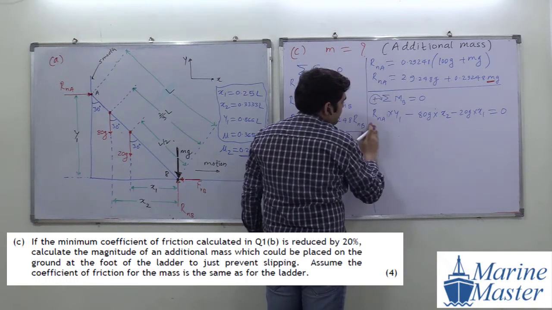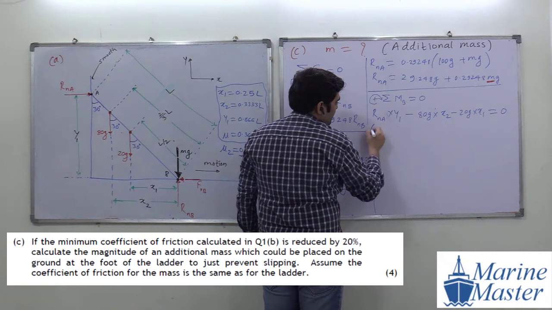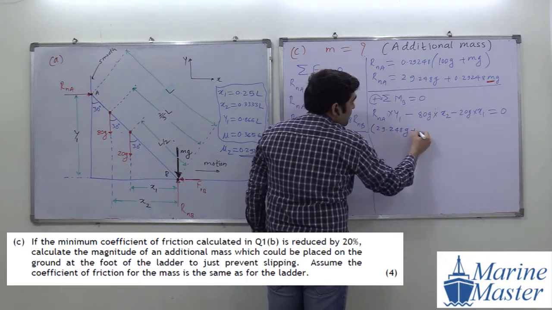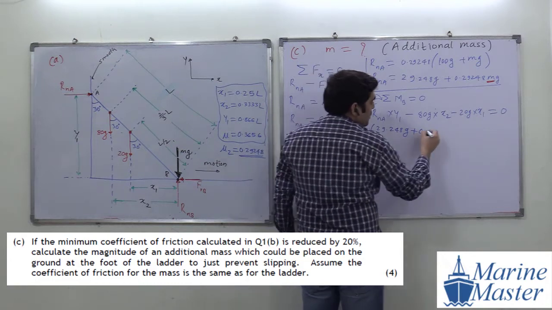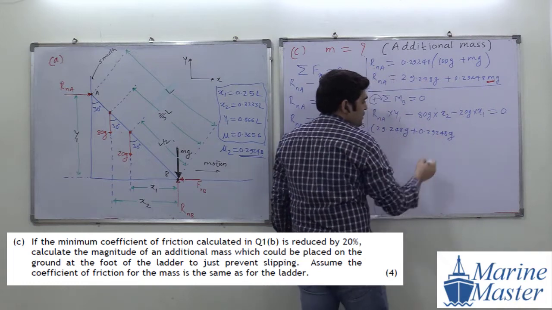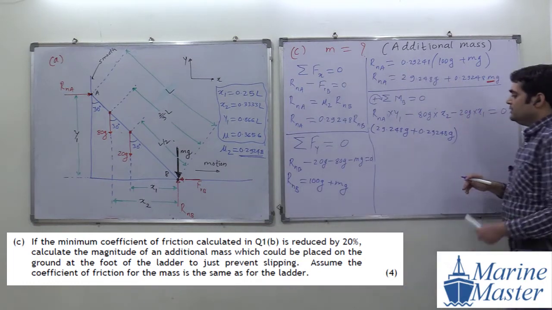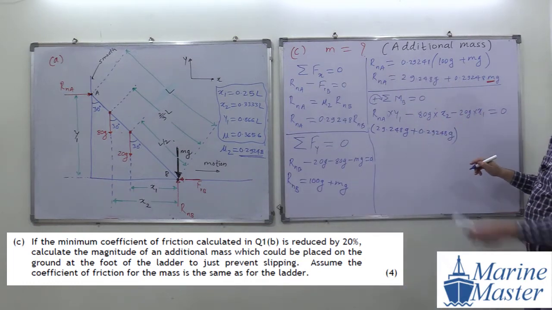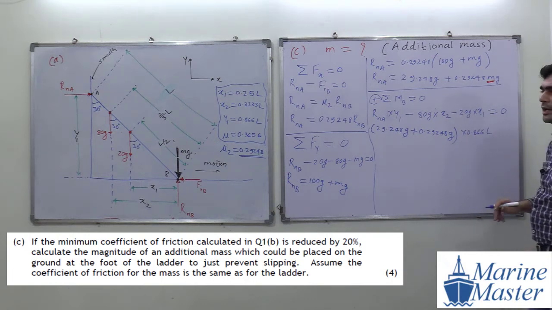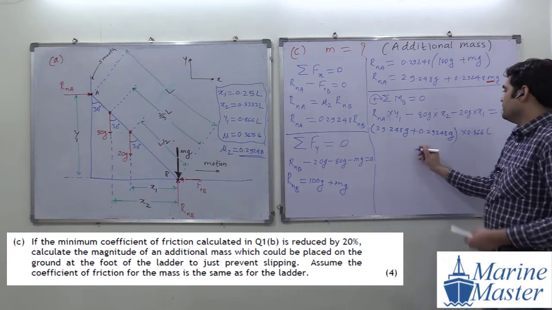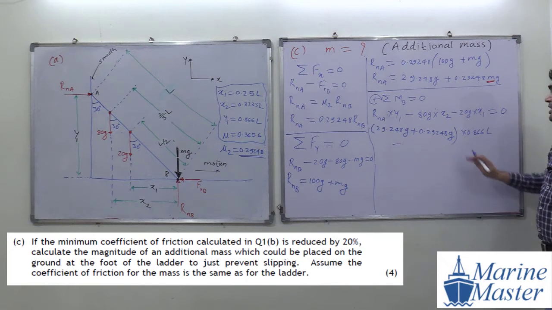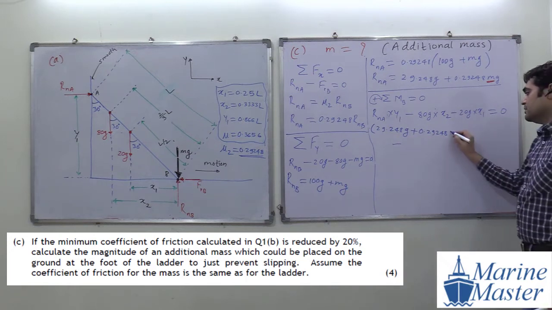Please everyone try to observe the things, and let me know if you have any correction from my side. 0.29248 G into Y1, which is how much? 0.866 L. Good, and here it is mg.